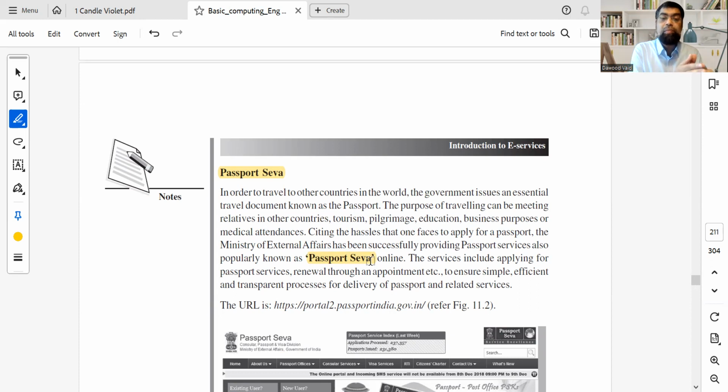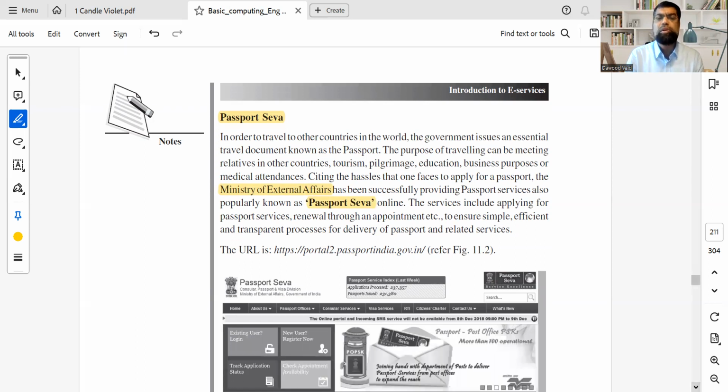If you apply for a normal passport, it is cheap, 1,000 rupees. You can even apply for a Tatkal passport, and the passport usually arrives within 3 days, they say, but I have seen a passport come the same day. Can you believe it? At 11 o'clock you have an appointment, you finish by 2 o'clock, and by 6 o'clock your passport is delivered. It is that good. This is under the Ministry of External Affairs.